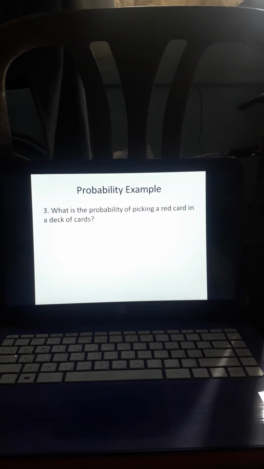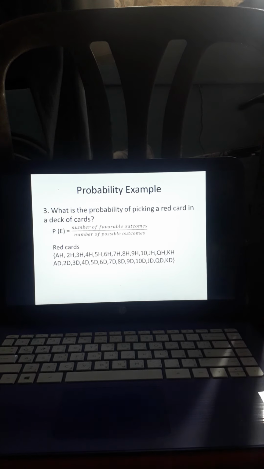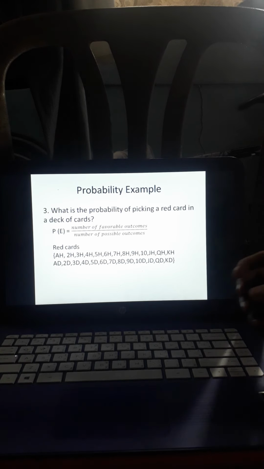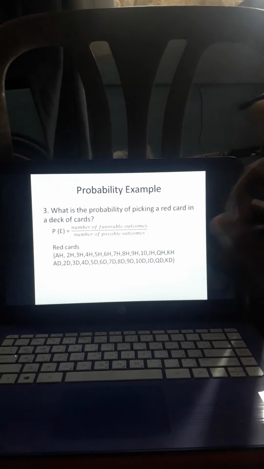Okay, number 3. Number 3, what is the probability of picking a red card in a deck of cards? So, again, the formula, write the formula. Then next, we have to find out the red cards. Ano-ano po yung mga red cards? Nabanggit ko kanina na ang yung mga red cards, eto po yung heart at yung diamond.